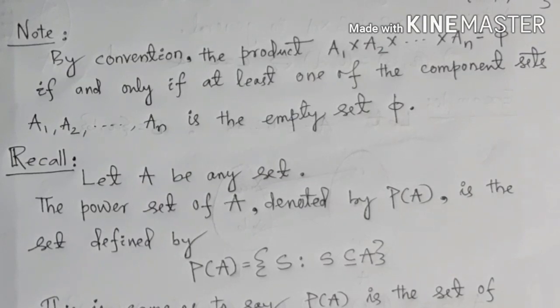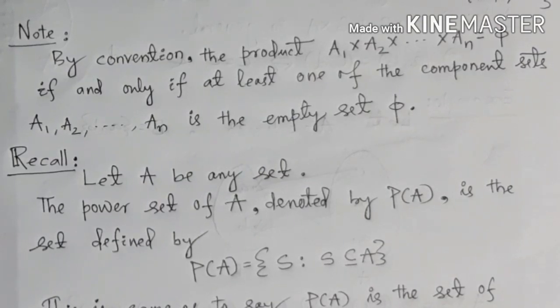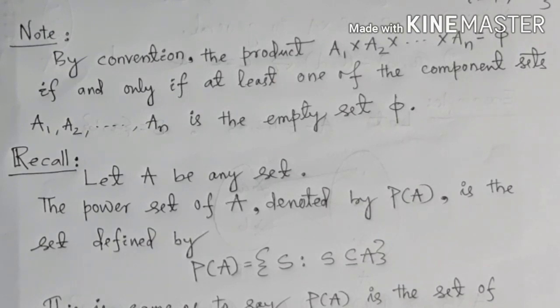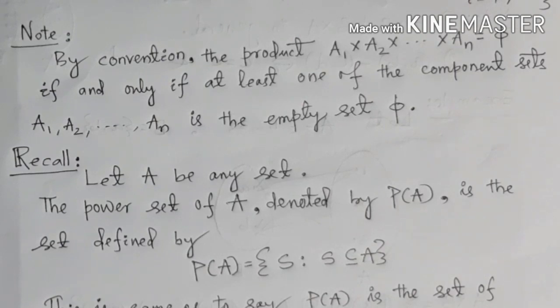Note, by convention, the product A1 cross A2 cross up to cross An equals phi if and only if at least one of the component sets A1, A2 up to An is the empty set phi.